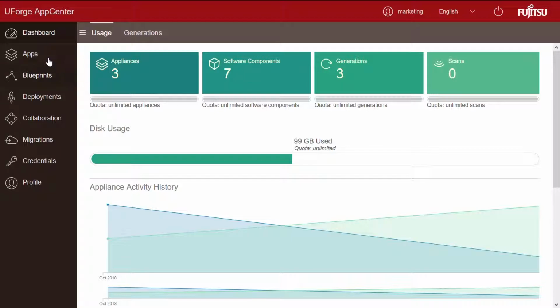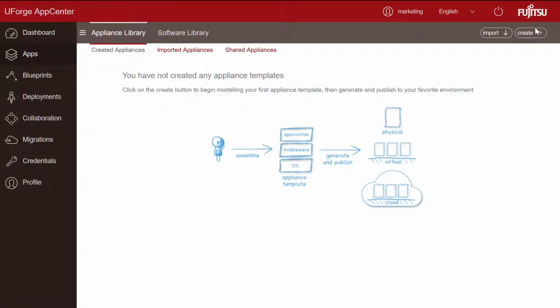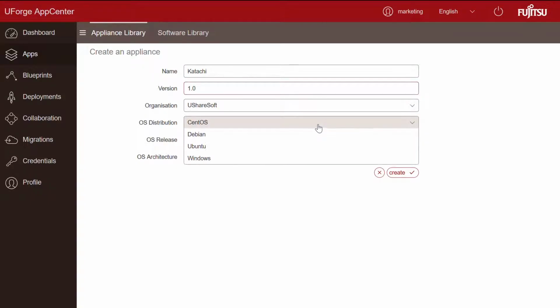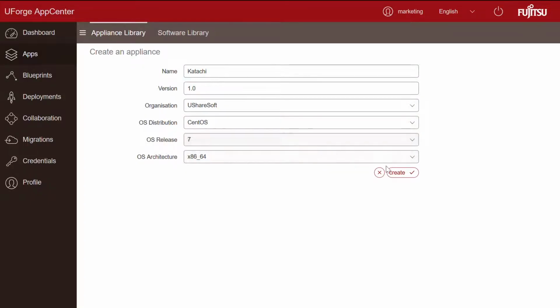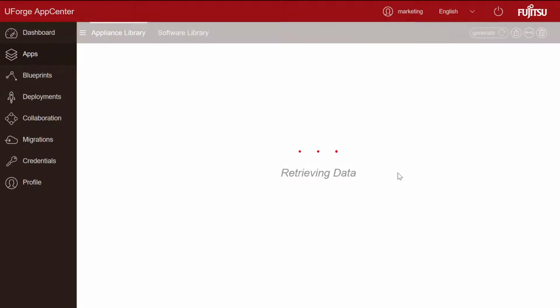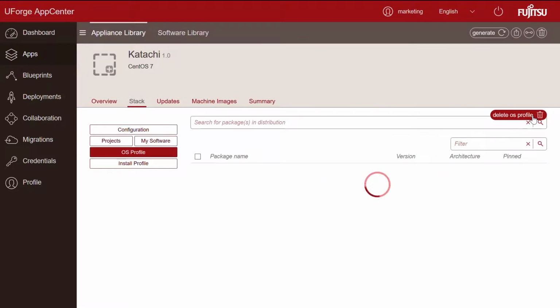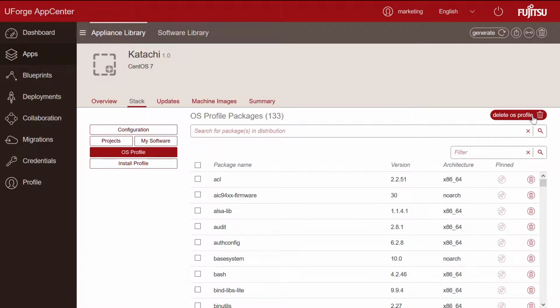So in the UForge portal, go to the Apps tab and click on Create. This will let you start modeling your application stack as a cloud-neutral template, ready for deployment to any cloud. So give your appliance a name, a version number, select your operating system, release and architecture, and hit Create. Next, you'll be prompted to choose an OS profile. By default, UForge provides ready-made server profiles, which are predefined collections of packages. On-premise customers can create their own customized OS profiles.